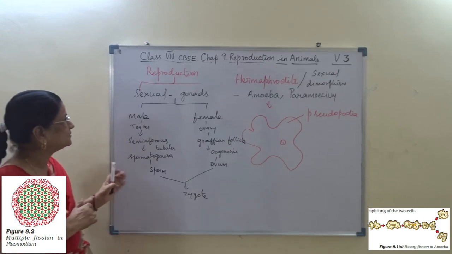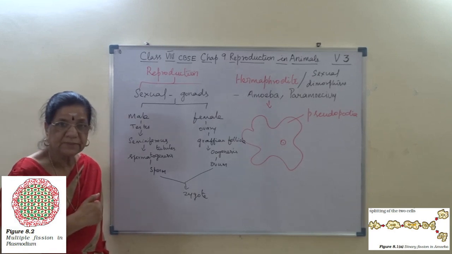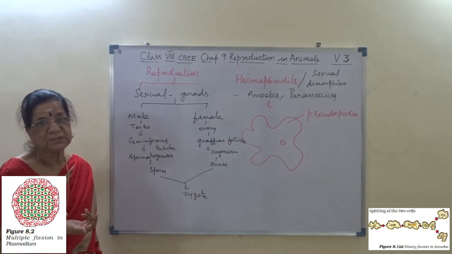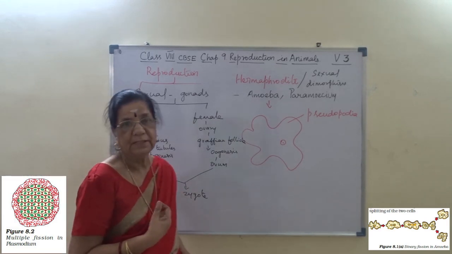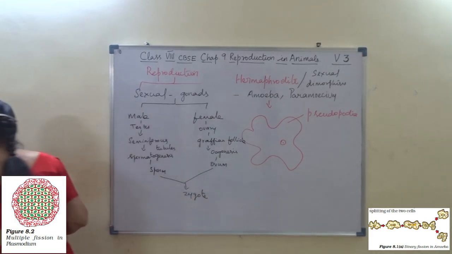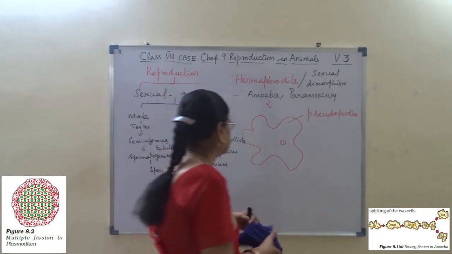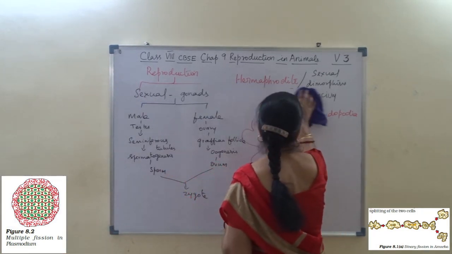So that is the beginning or start of sexual reproduction, right? Now here we say fusion of male and female gametes, and that process is called fertilization.